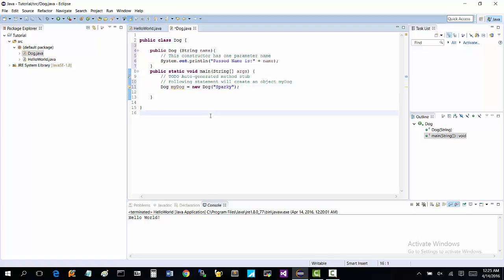So really that's all we need right now. We can go ahead and save it and run it. And see, it said "Past name is Sparky", which is exactly what the constructor said.